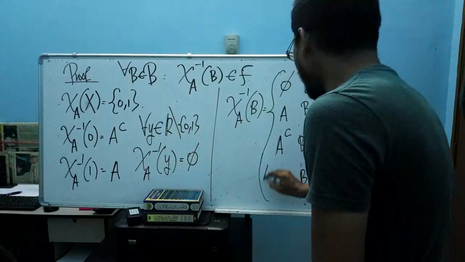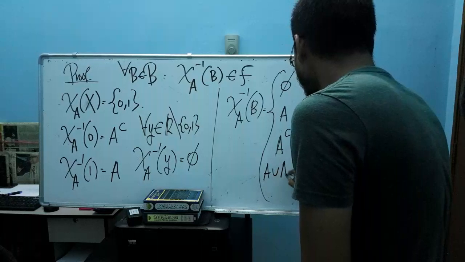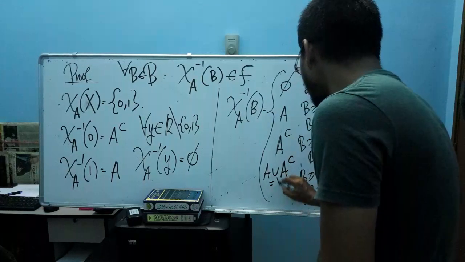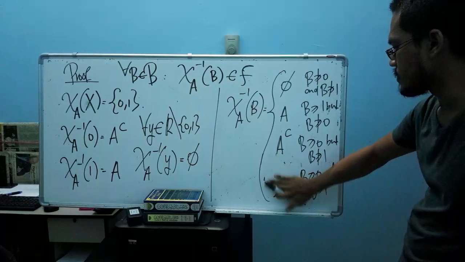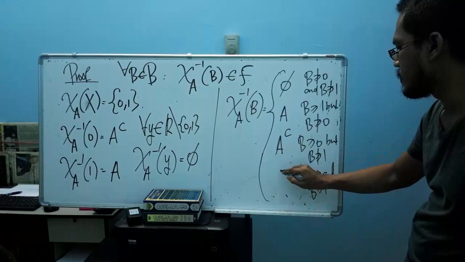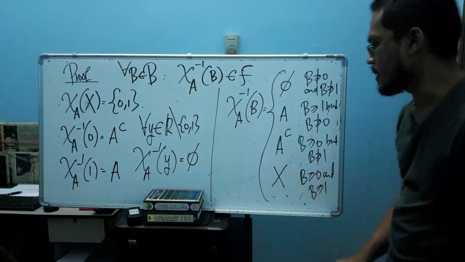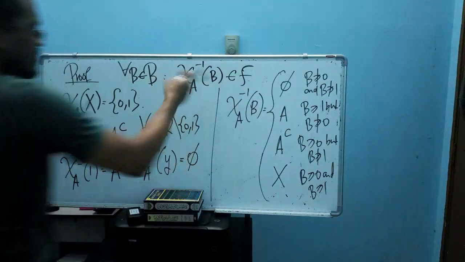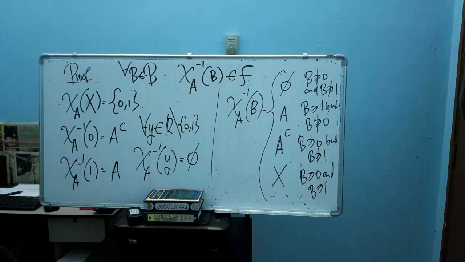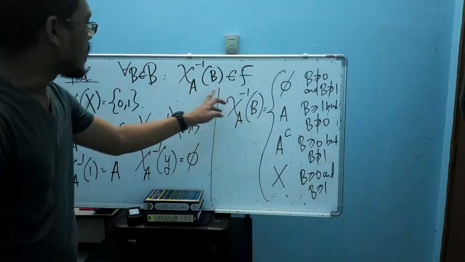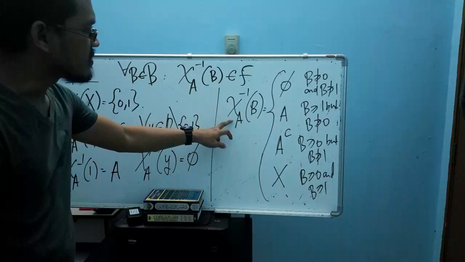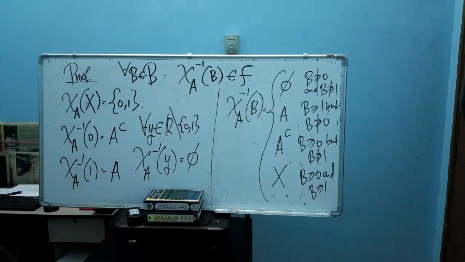So we will have A union A complement, which is actually equal to X. So this is the pre-image for all Borel sets when the function here is the indicator function.